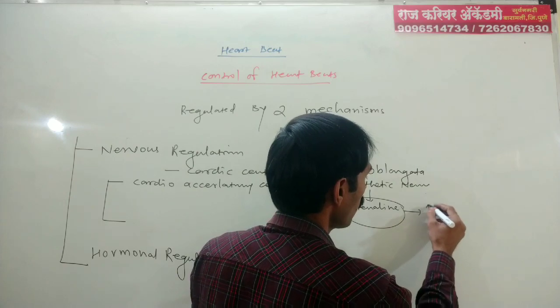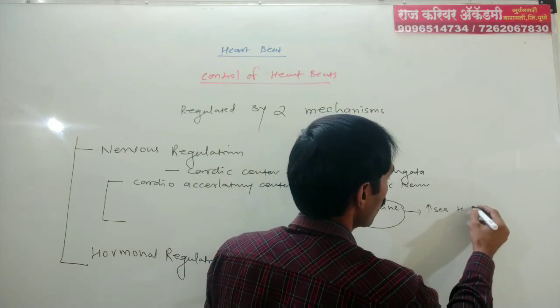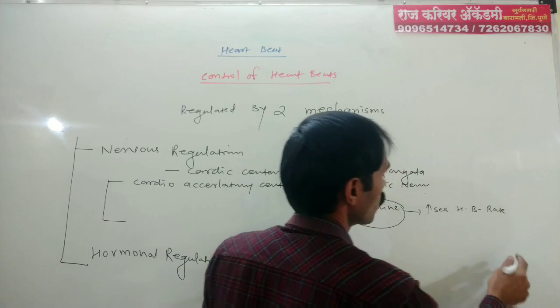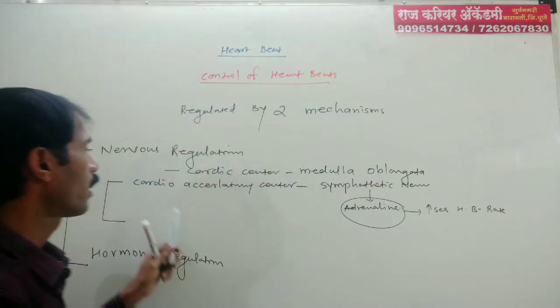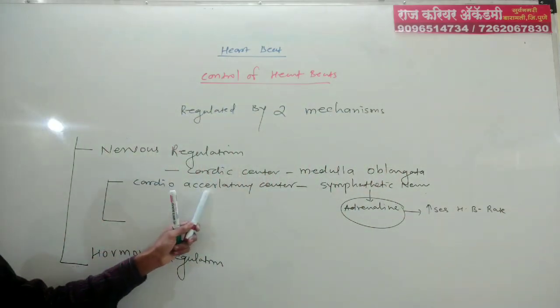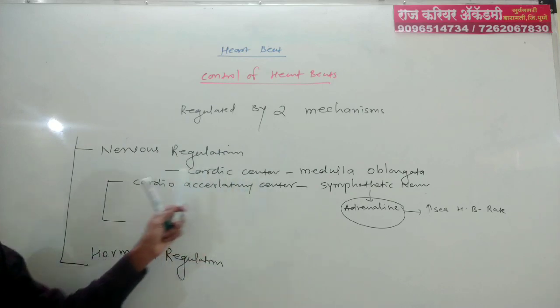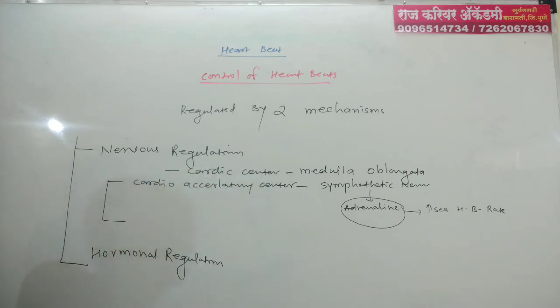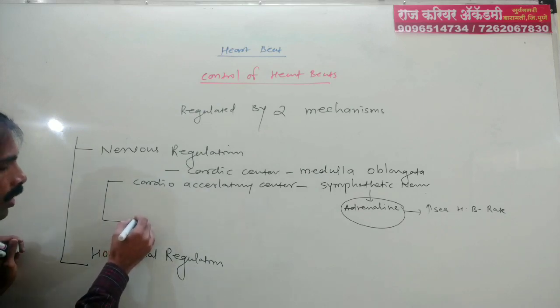So this is known as the cardio-acceleratory center.